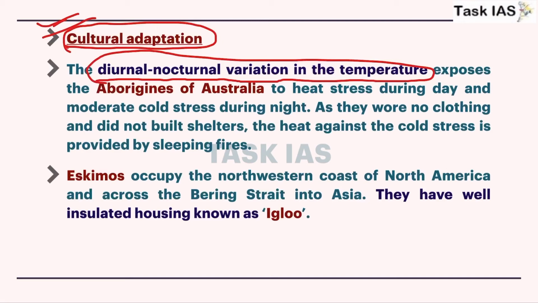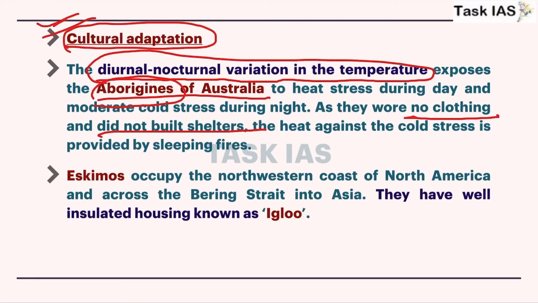For example, aborigines of Australia, in those areas night temperature will be very low, even below zero, but during the day they will have 45 or 48 degrees Celsius temperature. So these aborigines of Australia have adopted a different cultural trait where they wear no clothes and do not build shelters.